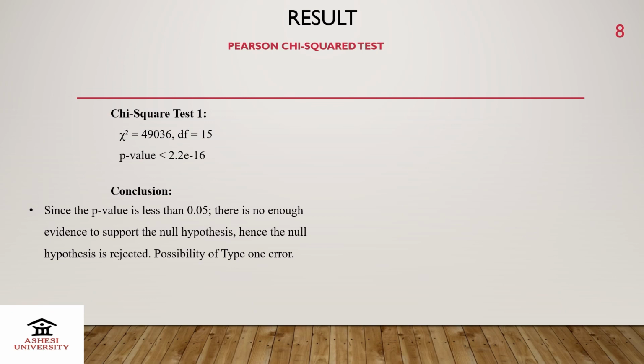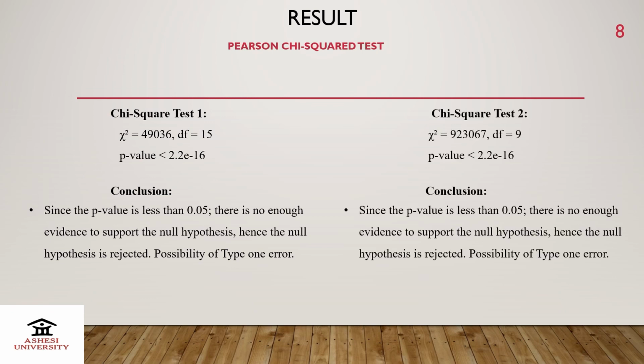For the second association, the results from the chi-square, as we can see, we could conclude that since the p-value is less than 0.05, there is not enough evidence to support the null hypothesis. Hence the null hypothesis is rejected, and we can say that there is an association between race and ancestry, though there may be a possibility of type 1 error.